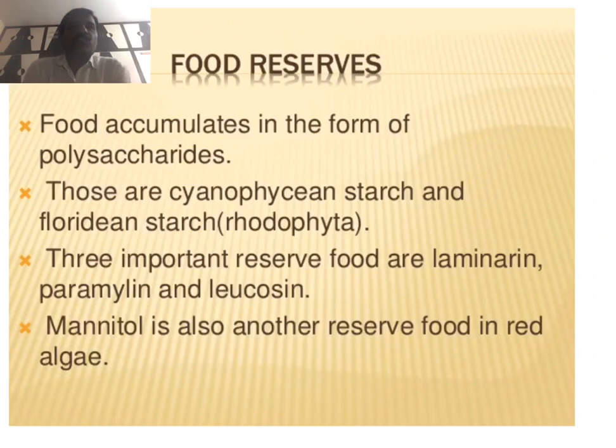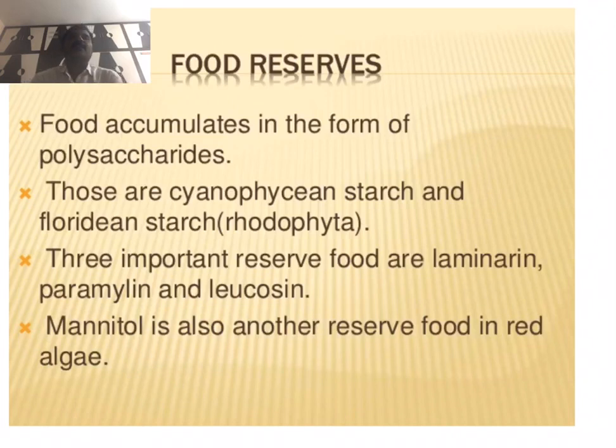Next, storage products or food reserves. When algal species prepare food materials by photosynthesis, some of the food materials are used in growth and in the formation of reproductive organs, and the remaining food materials are stored as reserve food.